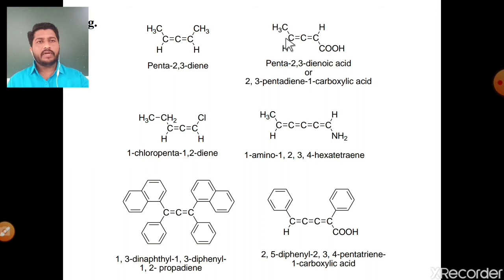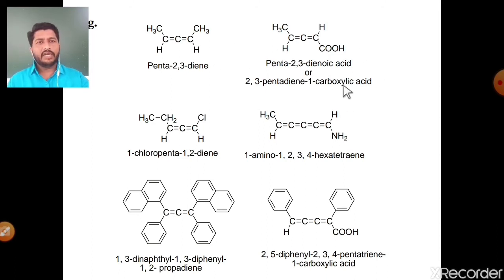See, the number of carbon atoms in the longest continuous chain is 1, 2, 3, 4 and 5. Here also there are 5 carbons in the longest continuous chain. See, the 2,3-pentadiene, meaning at the second position and third position there is a double bond. Penta means there are 5 carbons in the longest continuous chain, the 2,3-pentadiene, and at the first position there is a substituent, meaning a functional group, 1-carboxylic acid. So the name of this compound is 2,3-pentadiene-1-carboxylic acid.